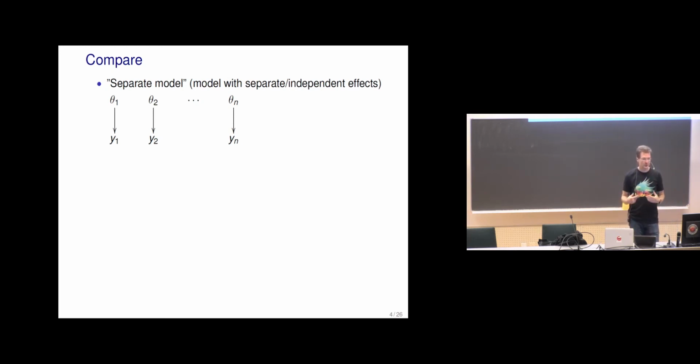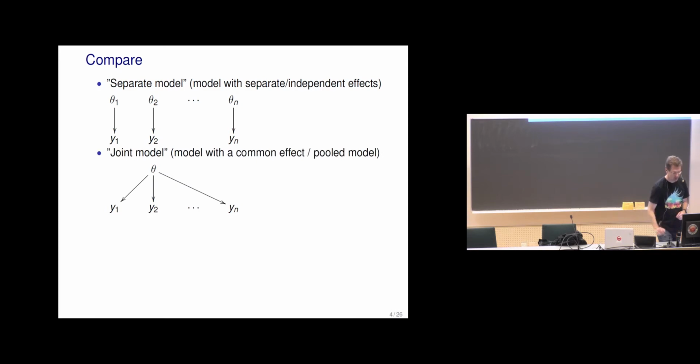More terms. We use the term separate model. Sometimes it's also called non-pooled, when we have separate models and there's no sharing of information between thetas. We have a joint model or pooled model, complete pooling, when we have just one parameter for all, so that all thetas are equal to one theta.